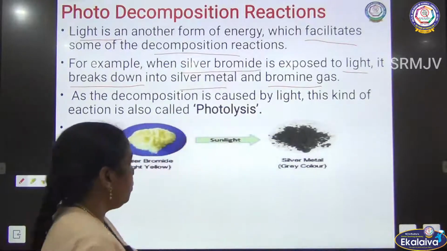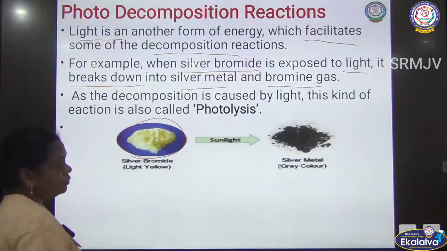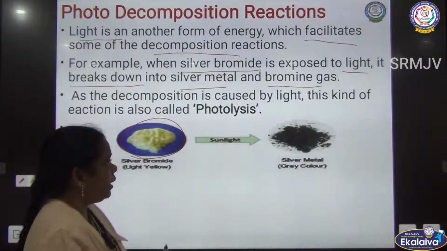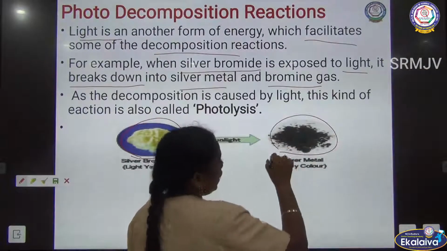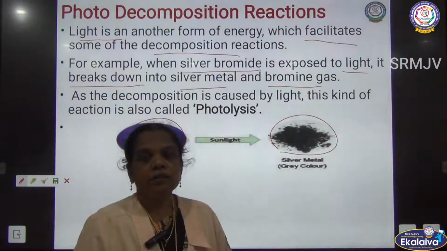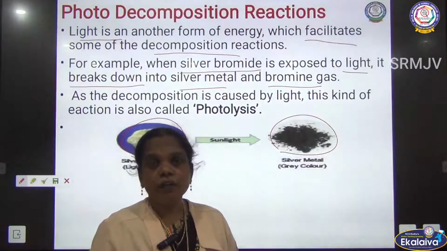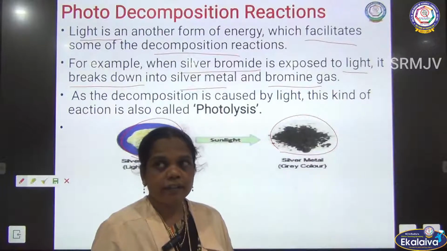You can see here the yellow color powder, silver bromide, exposed to sunlight, gives silvery gray color metallic silver. You know that photosynthesis also takes place in the presence of sunlight. That is also one of the photochemical reactions.